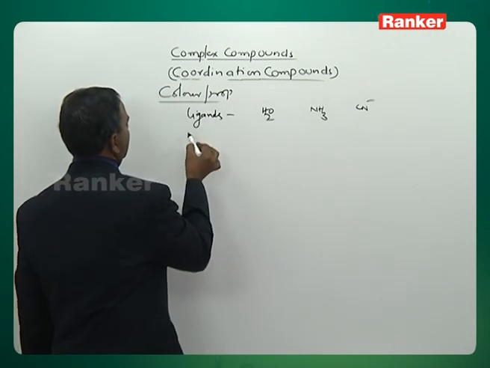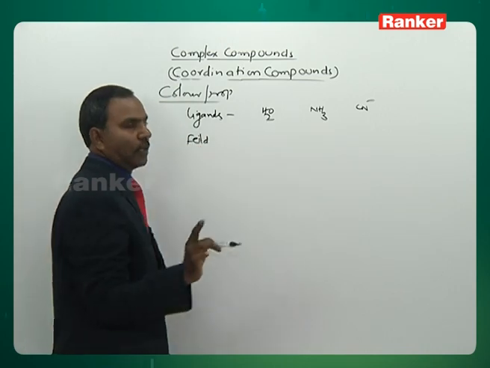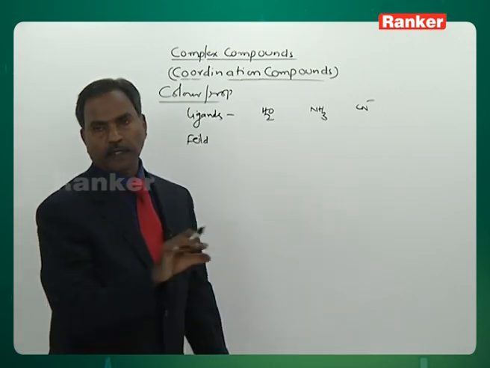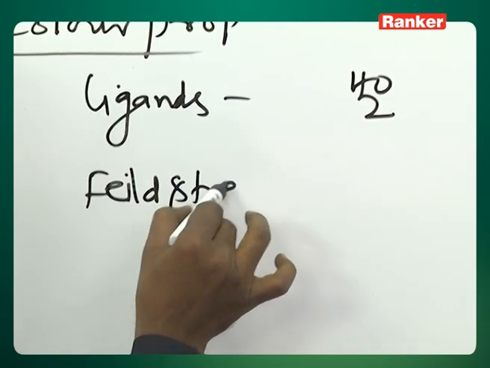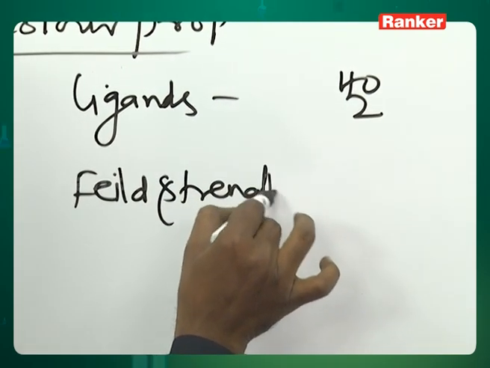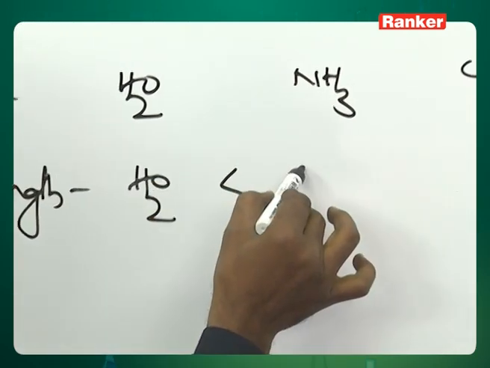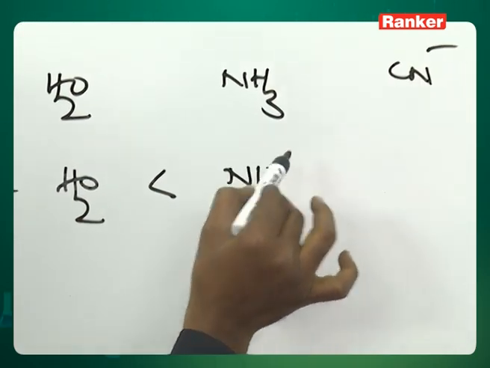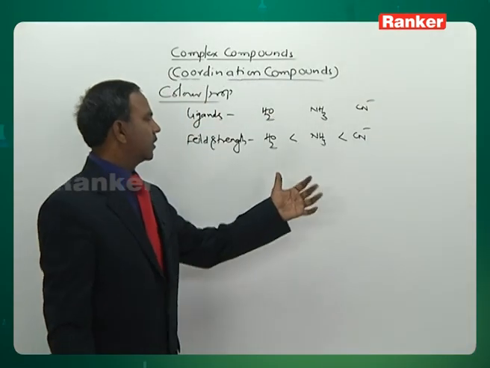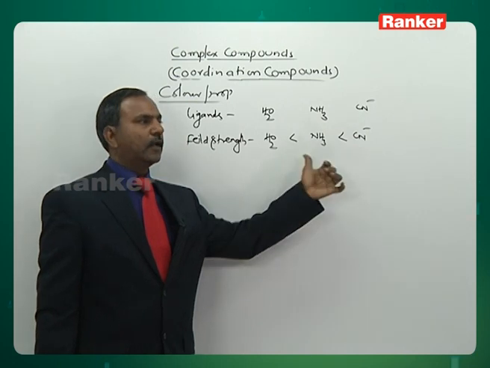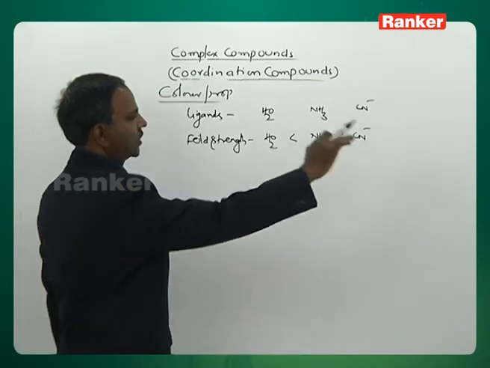Next, field strength. You know, a spectrochemical series is already given. I said you have to remember the entire series also. Then field strength. What is the field strength? H2O is a weaker ligand, weak field, but amine is strong field, but weaker in comparison to CN minus. The 3 ligands: aqua less than amine, amine less than cyano. This is the order of field strengths.